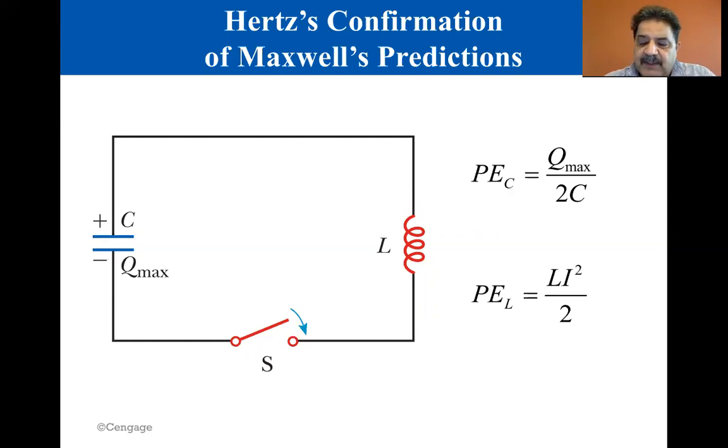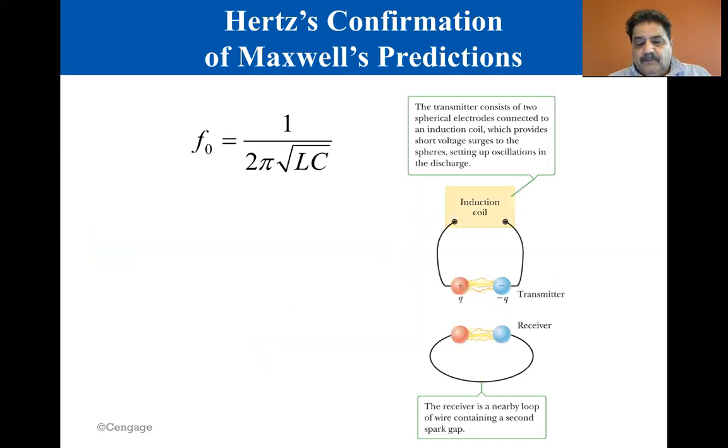The process then repeats in the reverse direction. The energy continues to transfer between the inductor and the capacitor, corresponding to oscillations in the current and charge. As you recall, the frequency of oscillation of an LC circuit is called the resonance frequency of the circuit and is given by the equation shown here. f_0 equals 1 over 2 pi times the square root of LC.